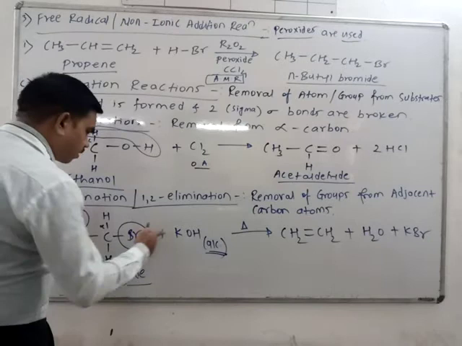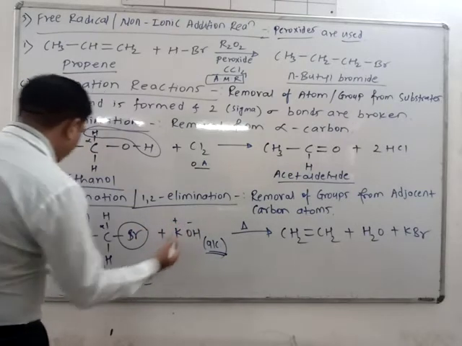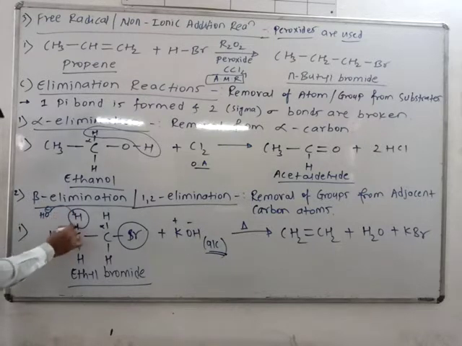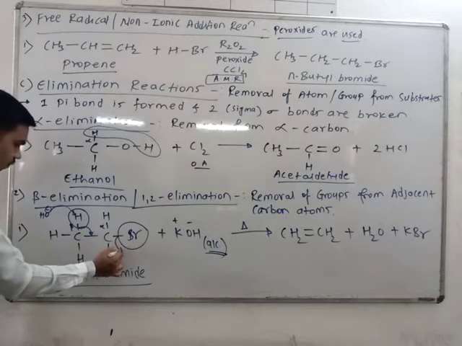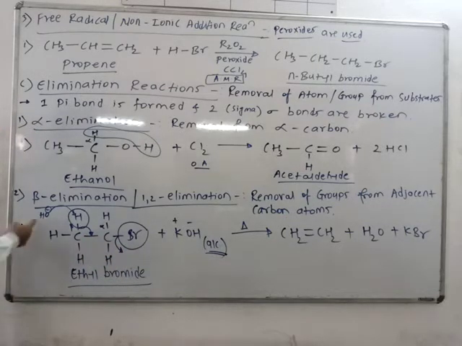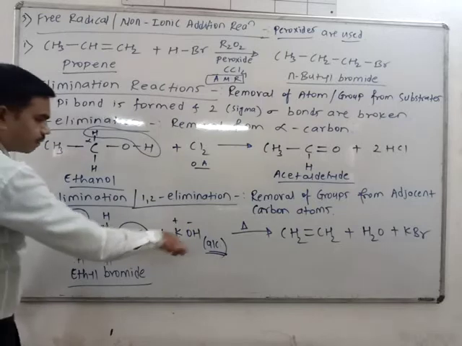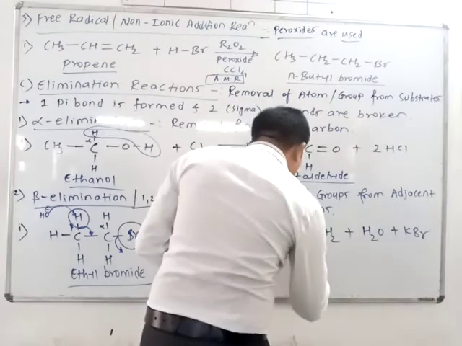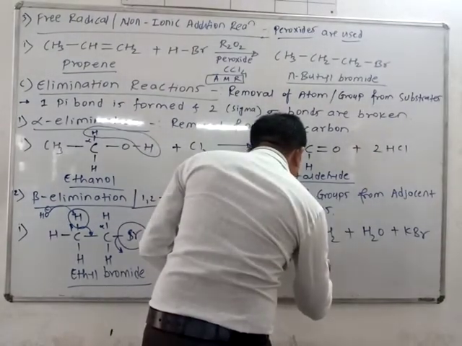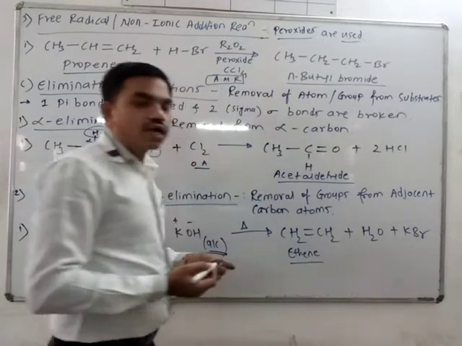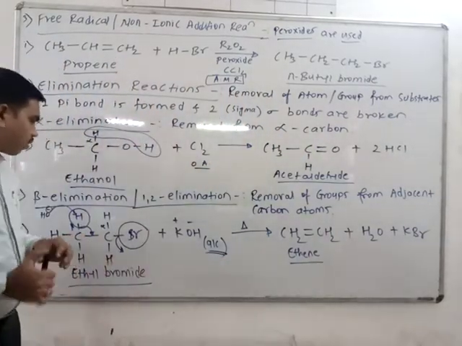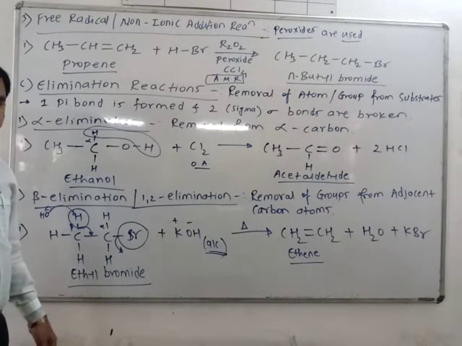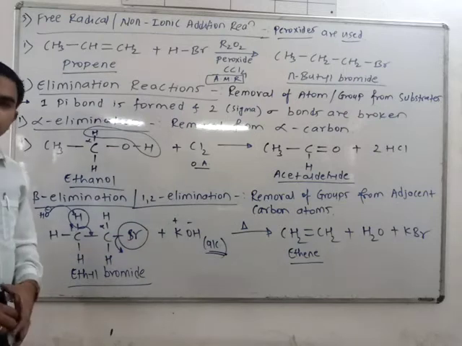Now how is water formed? Now it will dissociate K plus OH minus. Here you can see here OH minus, it will take this proton, this bond shift here and removal of this Br. So in this way H2O is formed, this Br minus combined with K plus to form KBr, that is the salt. So these are the byproducts, and which product is formed? Your ethene, that is alkene is formed. So this is an example of beta elimination, or it is also known as what? 1,2 elimination. Okay, so these are the types in the elimination reactions.